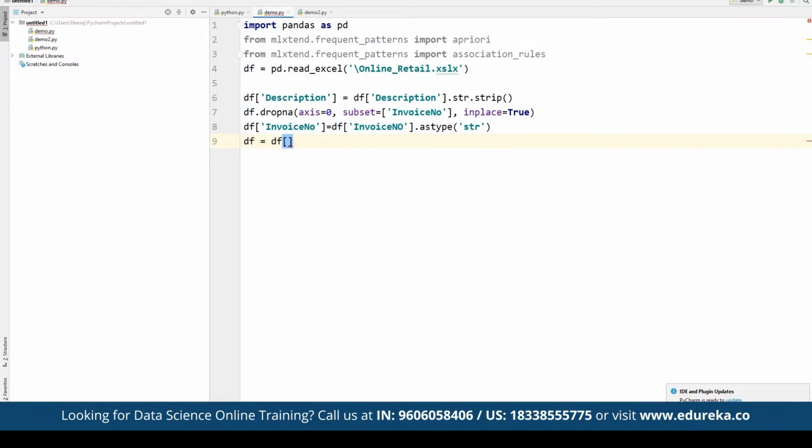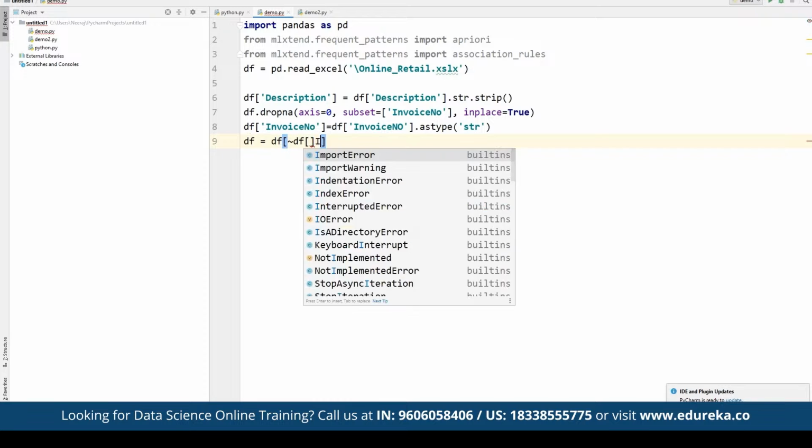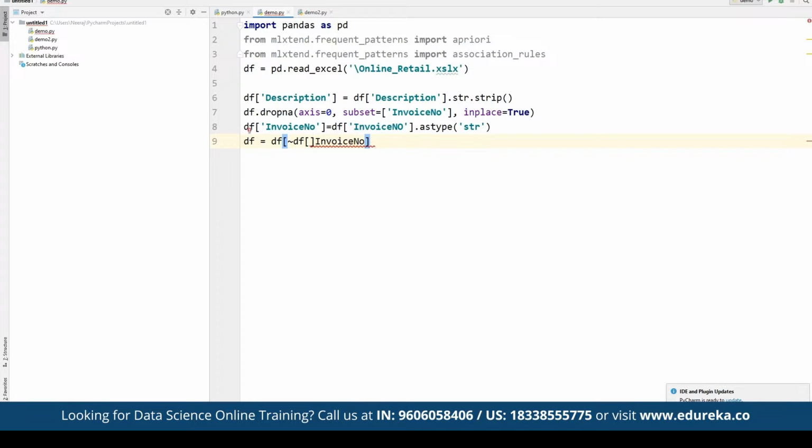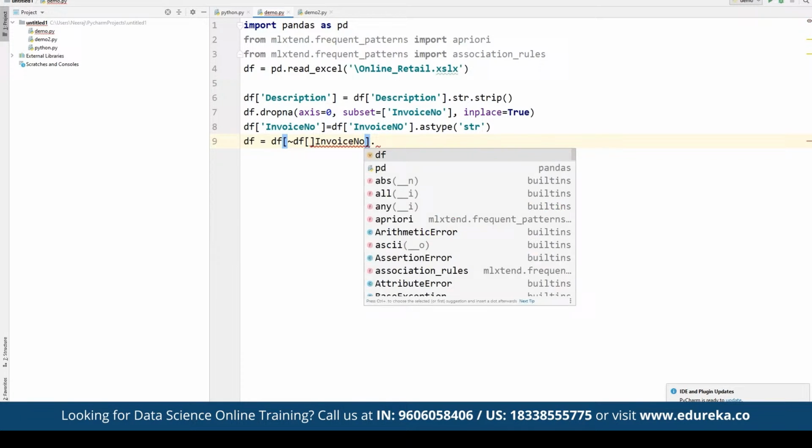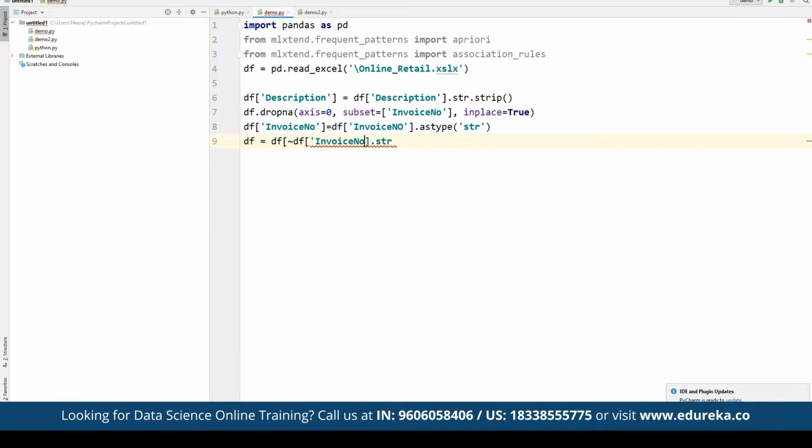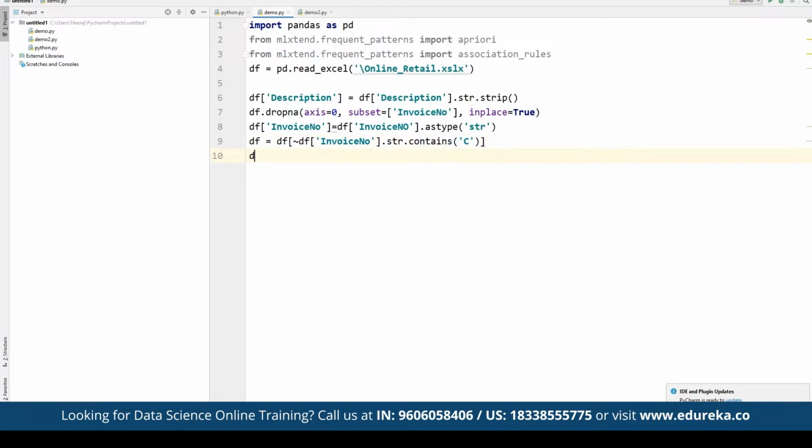We can define the data frame to be a value closer to the data frame, where we are going to define the invoice number. Here we have the invoice number, and then we can define this as a string function. We missed the, so here we have str.contains, and then we can define wherever the value is C, wherever the value is C as part of the definition defined here. And then we are going to simply save it as part of the given data frame.